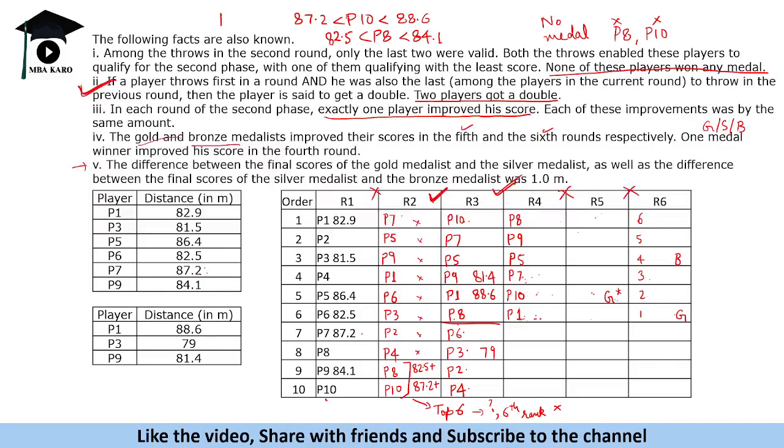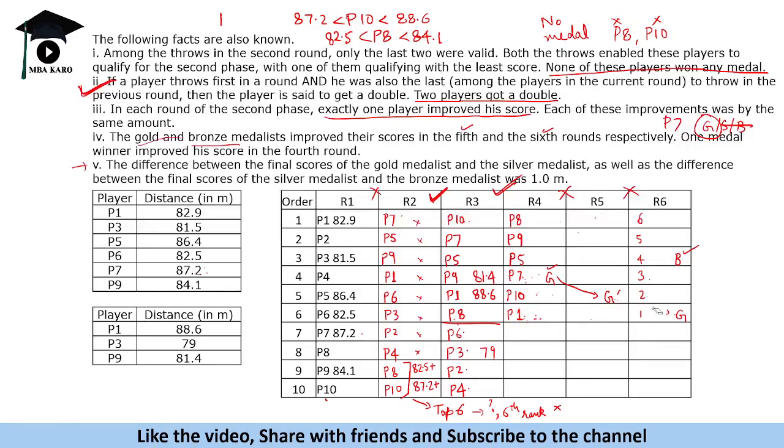P10 is not the gold medal winner. That means P7 is the gold medal winner. He improved from here to here and then improved from here to here. So P7 is the one. यहाँ कह रहा है ना कि exactly one medal winner improved his score in the fourth round. So that is the gold medal winner or P7. Okay, and it is given that in each round of the second phase exactly one player improved his score. So in round 4 P7 improved his score, in round 5 P7 improved his score, and in round 6 this bronze medal winner improved his score. Rest of them will remain as it is, right?